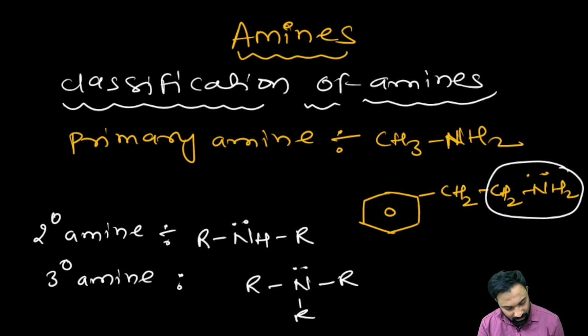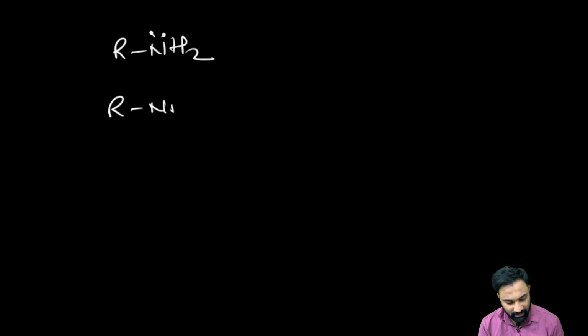Now, this NH2 can act as a functional group also. But many students get confused between alcohols and amines, and 1 degree alcohol and 1 degree amine. Here you can see this RNH2, we can say it is a 1 degree amine. Now RNHR, we call it a 2 degree amine.